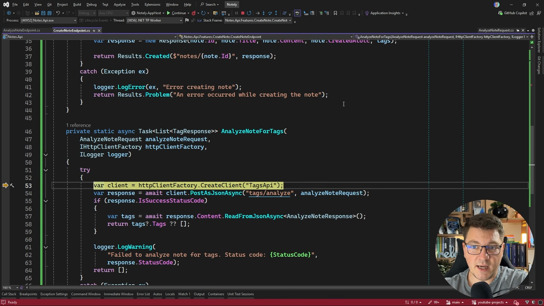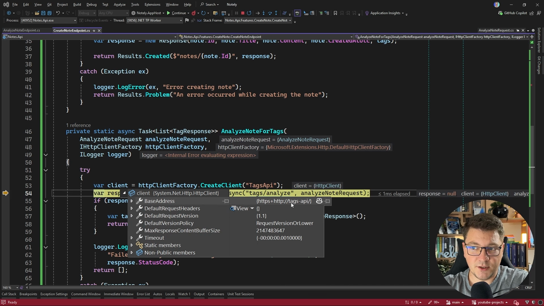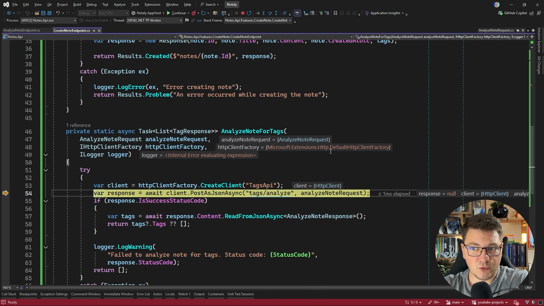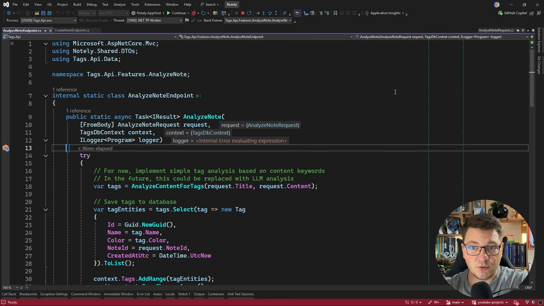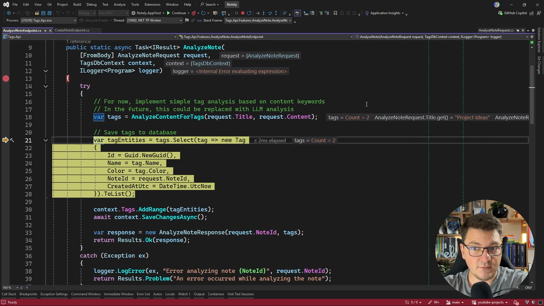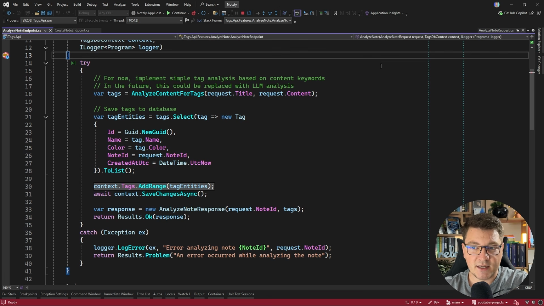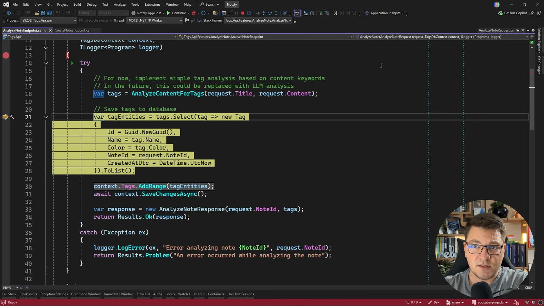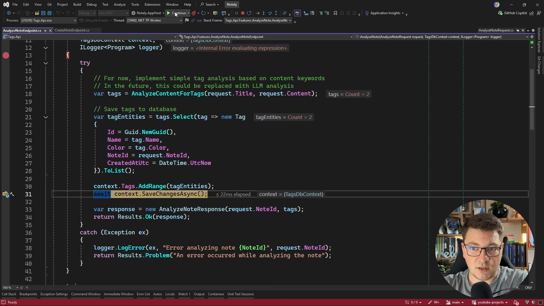So we're going to go into the analyze node for tags endpoint, fetch the HTTP client, and note that the base address here is still using the logical address for the tags API. It's not until we send the request that service discovery kicks in and resolves the proper physical address for this response. So you can see after I try to step over that line, I hit our next breakpoint in the analyze node endpoint. This is now our second microservice. And here we're going to analyze the node, the title and the content, and decide which tags we want to associate with this. So now you can see I have another request. This is probably because of a retry, and I don't know what the end result is going to be.